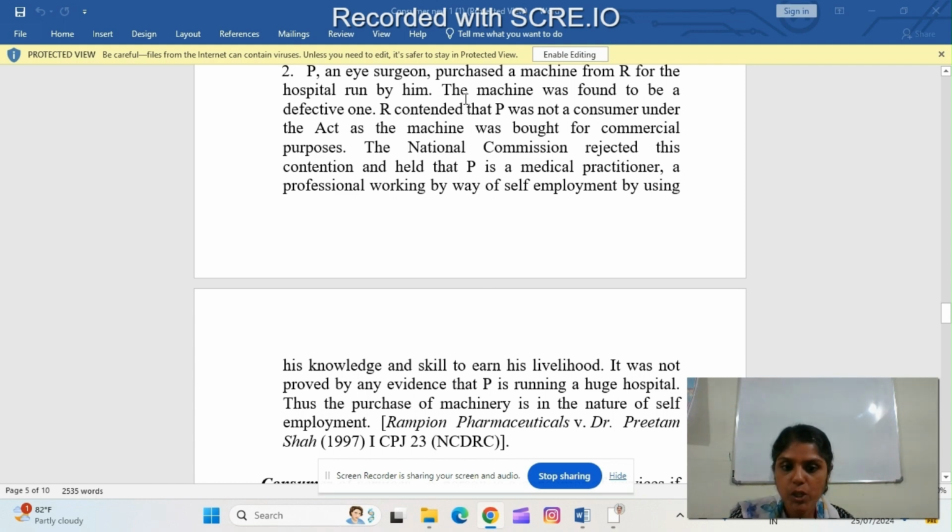Thus, the purpose of purchase of machinery is in the nature of self-employment. Rampion Pharmaceuticals versus Dr. Preetham Shah, 1997, ICPJ 23, NCDRC.